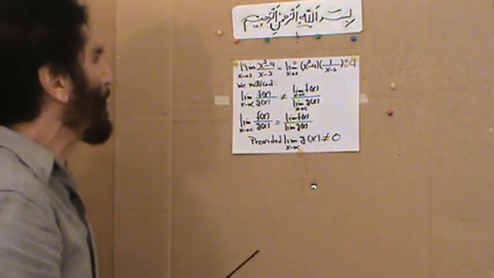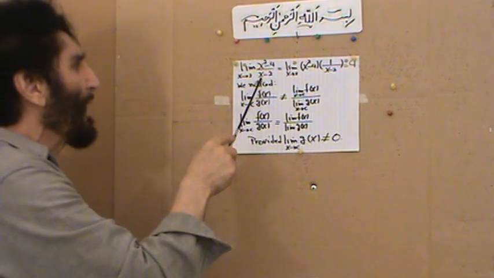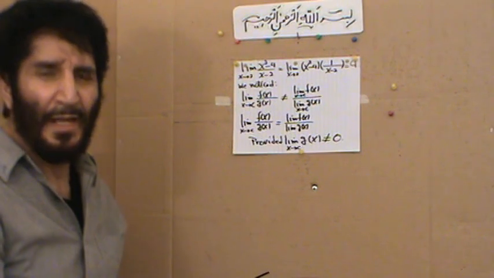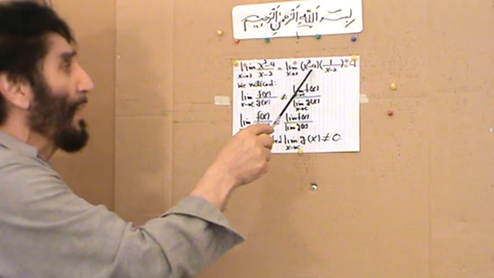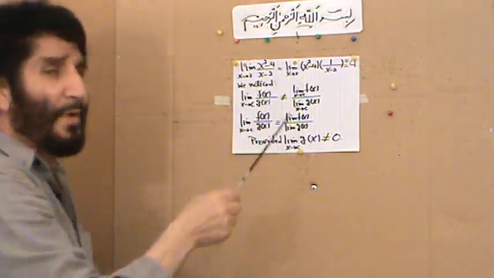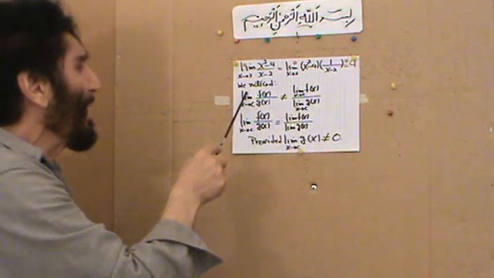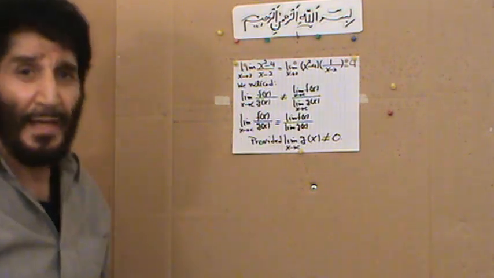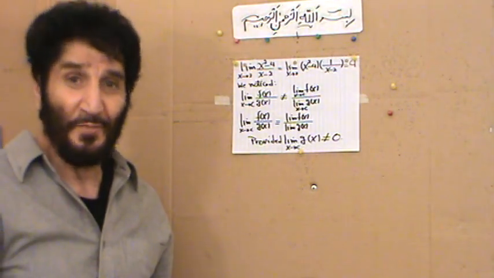So here we wanted to take the limit of what? X squared minus 4 over x minus 2. So we wrote it in the product form. I repeat myself again: 2 over 3, or 2/3, is the same as 2 times 1/3. These are absolutely the same. But when I did that and went through the chart, I ended up with the limit being 4. And that immediately shows that the limit of f of x over g of x is not equal to the limit of f of x over the limit of g of x.